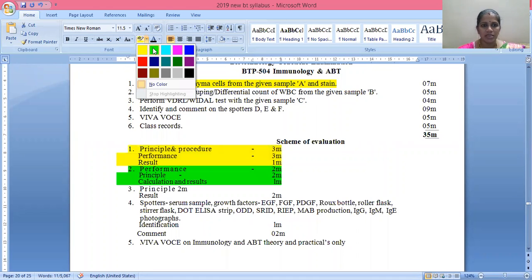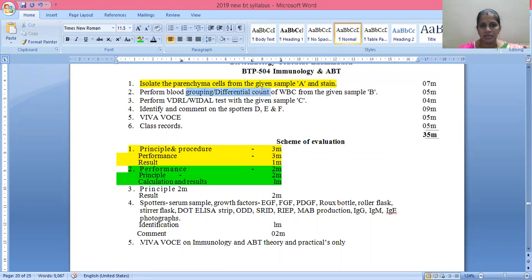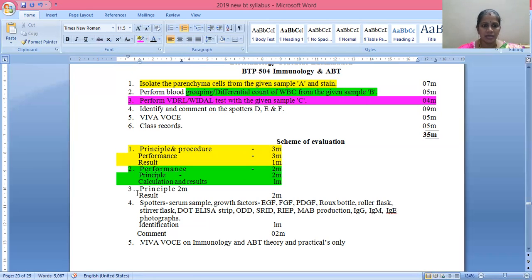The next one is perform VDRL or Widal test with the given sample C. This carries 4 marks: principle 2 marks and result 2 marks.